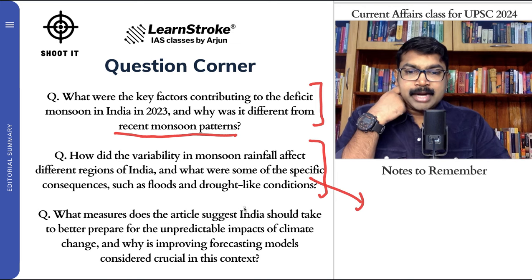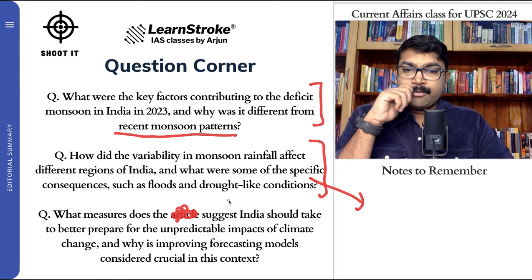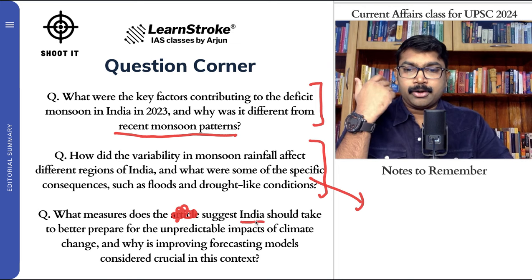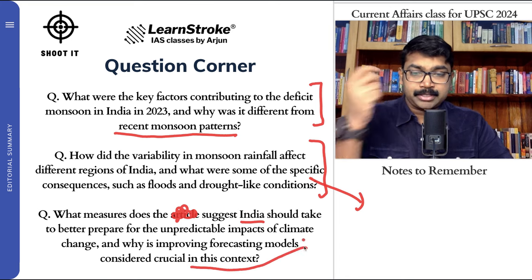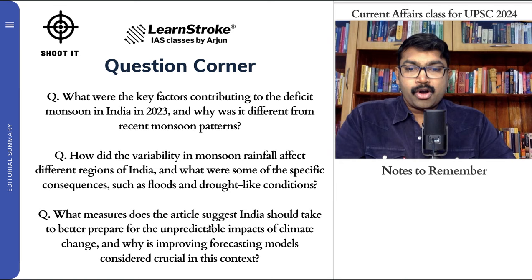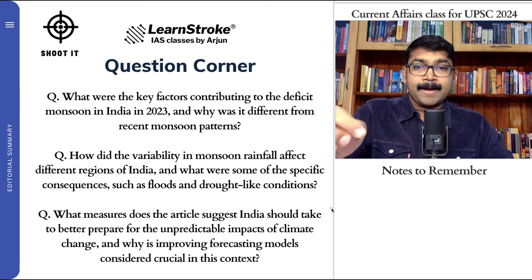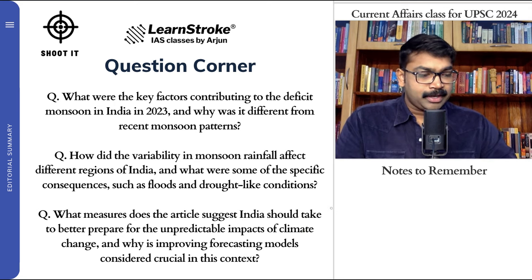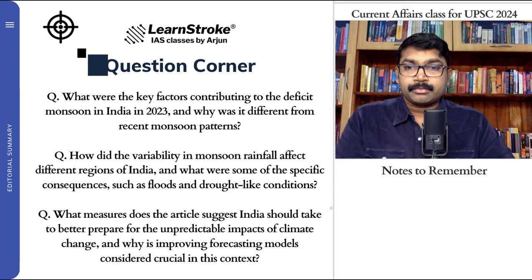What measures does the article suggest? What measures do you think India should take to prepare for unpredictable impacts of climate change, and why is improving forecast models considered crucial in this context? Again, this is important. So what measures should India take to better prepare for the unpredictable impact of climate change, and why are forecasting models crucial in this context? So definitely try to find the answers. You can definitely find the answers from the points given below.